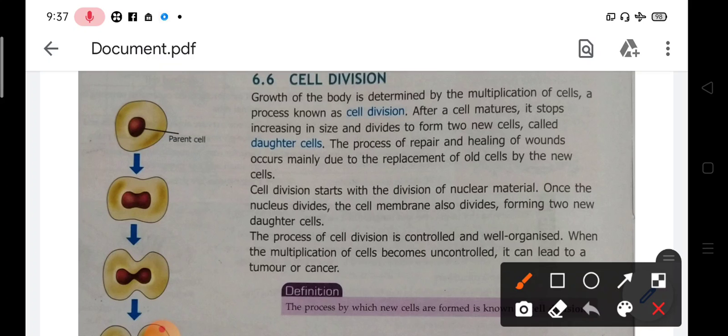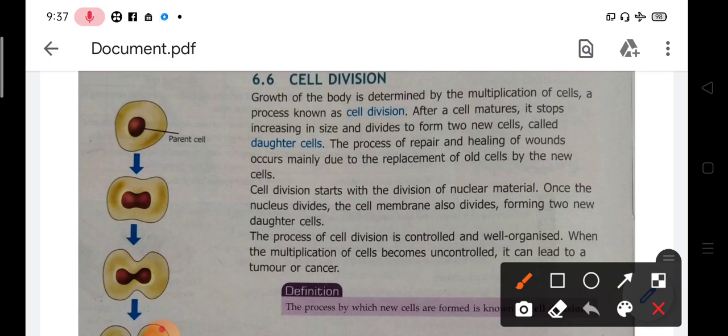This increase in size is just because of the division of the cells. Because we are multicellular organisms, and all the cells divide to increase our height and the growth of the body. So the number of cells is increased by division of the cell.